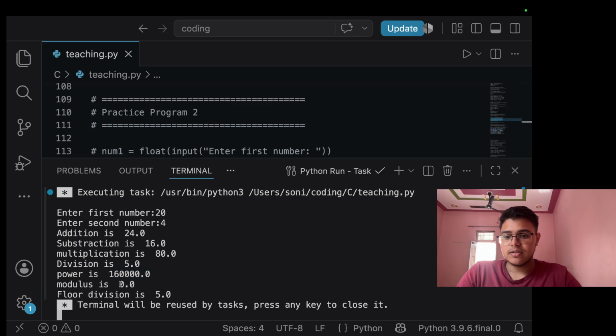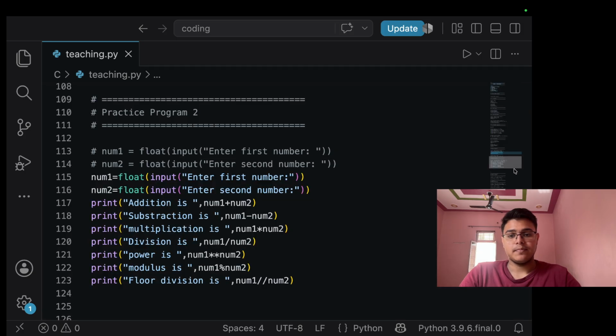The modulus is 0. Now you may think, how is modulus 0? The modulus is 0 because there is no remainder when we divide 20 by 4. Like 5 fours are 20 and then the remainder is 0. That's why the modulus is 0. Now floor division is 5 because 5 fours are 20.